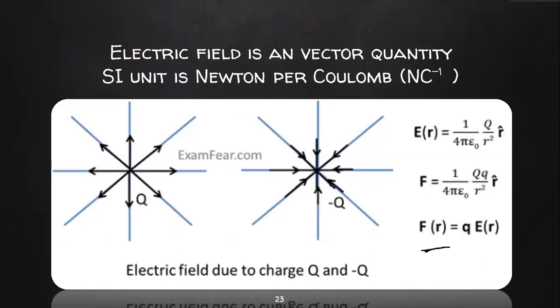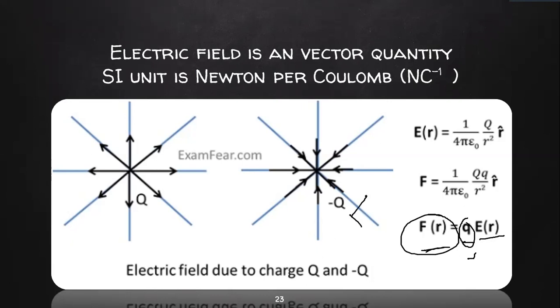This force is equal to Q into E, where E is the electric field and Q is the charge. We are going to calculate for a single charge now. So if I know what is F, F I can calculate with the help of Coulomb's law. And Q, I know it is the magnitude of the charge, and E is what I want. So how can I rewrite it?